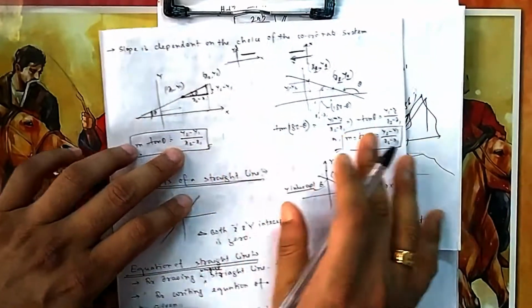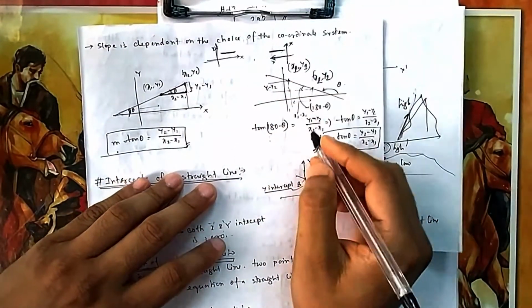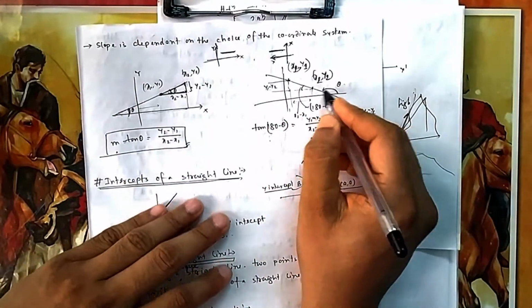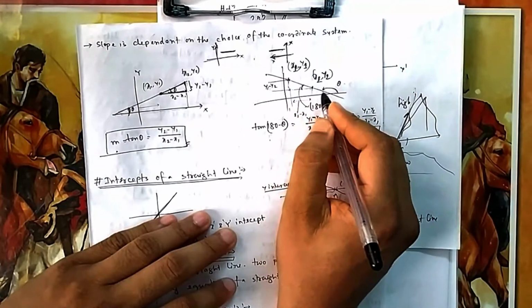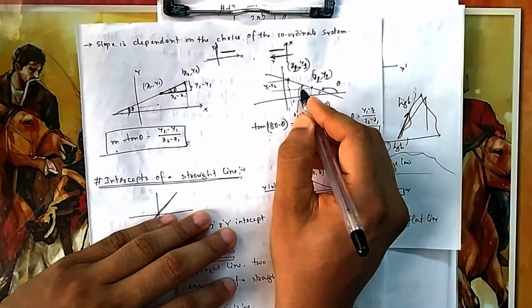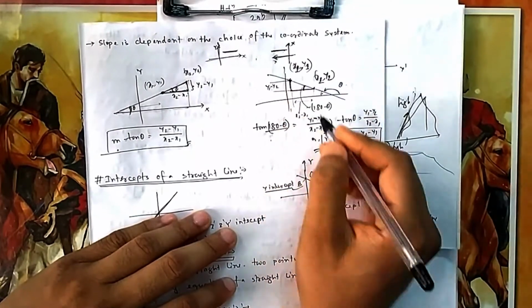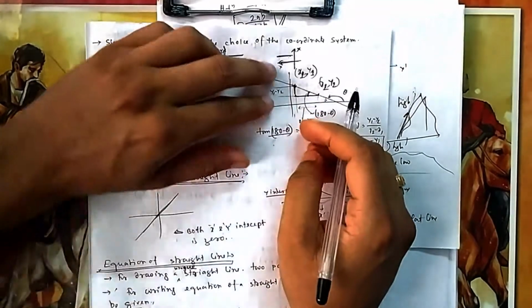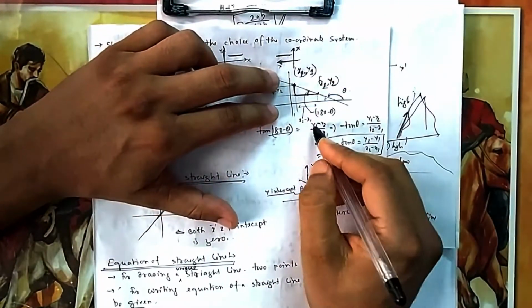So that is for a rising line. For a falling line, suppose this is x1 y1, this is x2 y2. If this is theta, then what we are measuring is tan of 180 minus theta. If this is 180 minus theta, then this is also 180 minus theta. So what is tan 180 minus theta? This height by this height. The total height is y1 and this height is y2, because this is smaller now, so it is y1 minus y2.